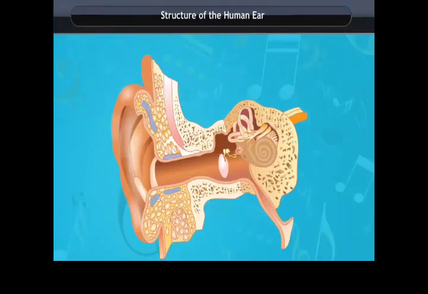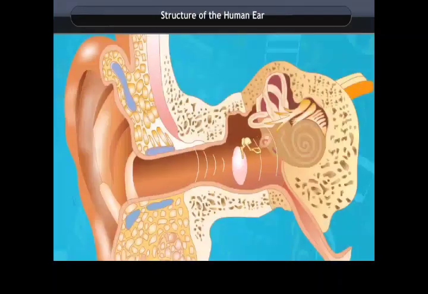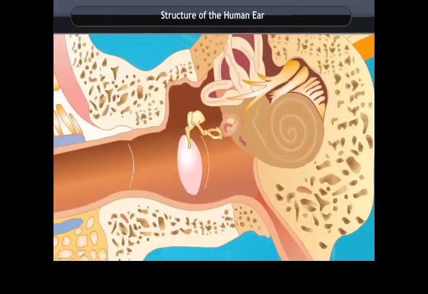Structure of the human ear. The outer ear, called the pinna, collects the sound waves. The sound waves pass through the ear canal to a thin membrane called the eardrum. The eardrum vibrates. The vibrations are amplified by the three bones of the middle ear called hammer, anvil and stirrup. The middle ear then transmits the sound waves to the inner ear. In the inner ear, the sound waves are converted into electrical signals by the cochlea and sent to the brain through the auditory nerves. The brain then interprets the signals as sound.